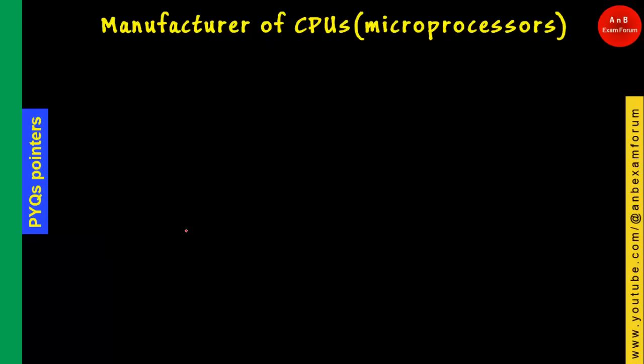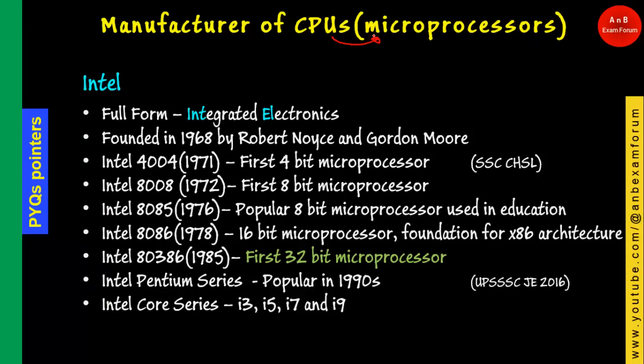The next one is the manufacturer of the CPU. As we have seen, a CPU is also known as, or you can think of it as, a microprocessor, and there are many manufacturers in fact, but the main leader is Intel.